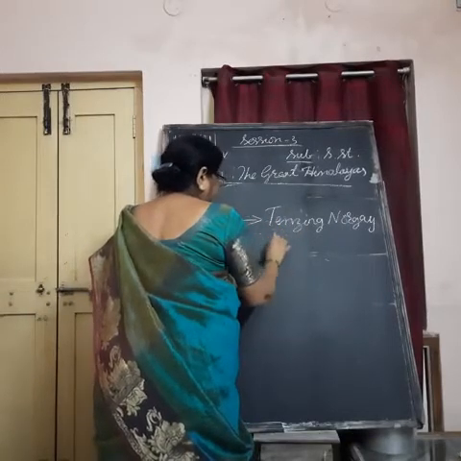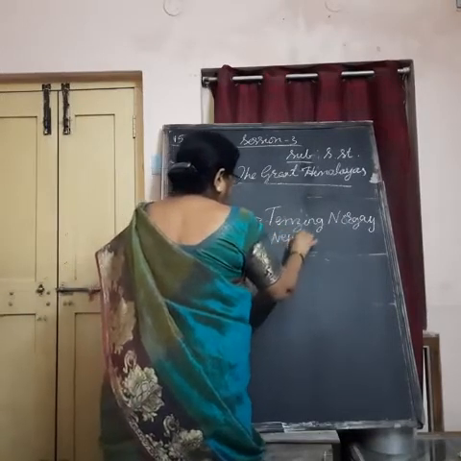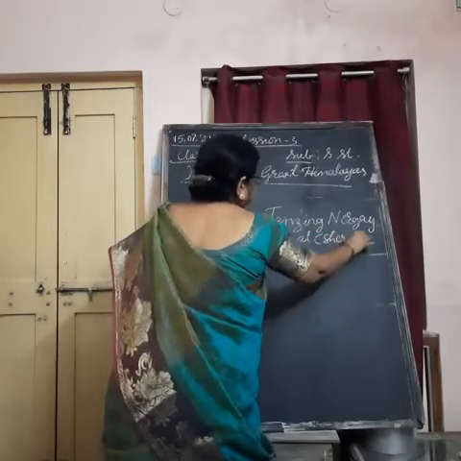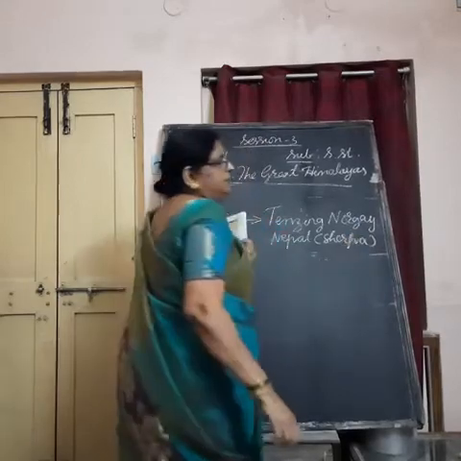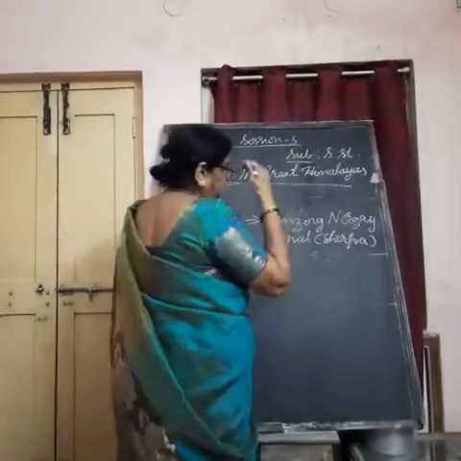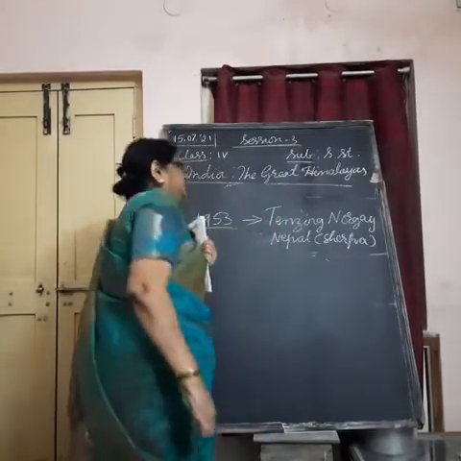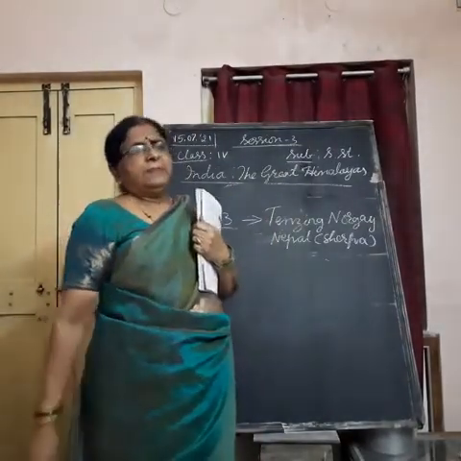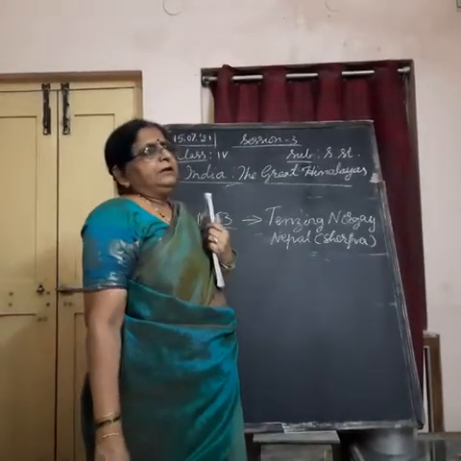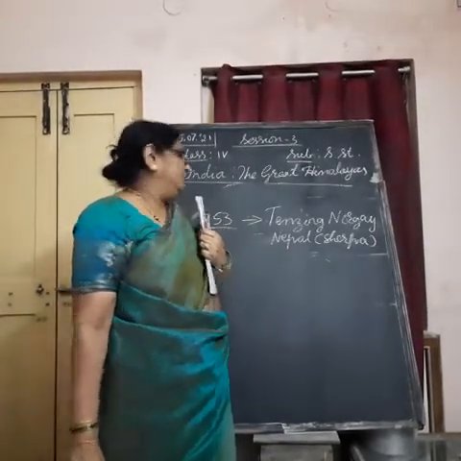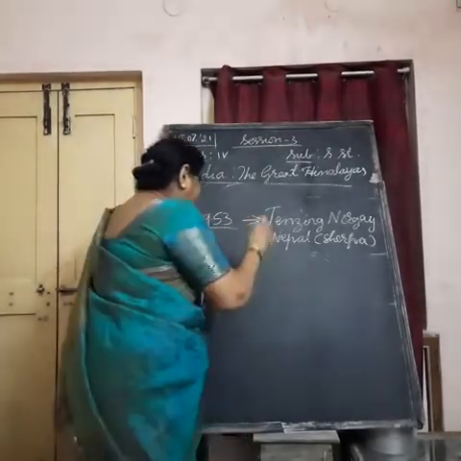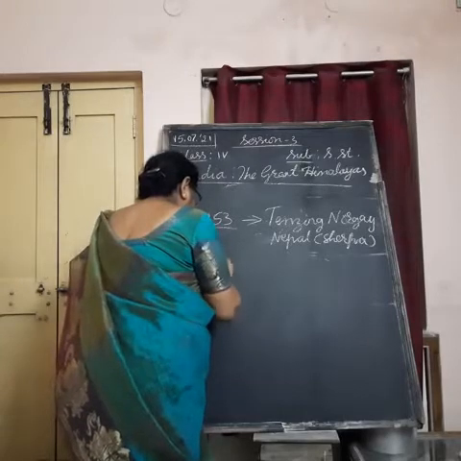Tenzing Norgay of Nepal, he was a Sherpa. Sherpa means the persons who help the mountaineers. Mountaineers are those people who climb the mountain. Many of the Nepalis do this job. They help the people while climbing the mountains. They are called Sherpas. So Tenzing Norgay and Edmund Hillary.